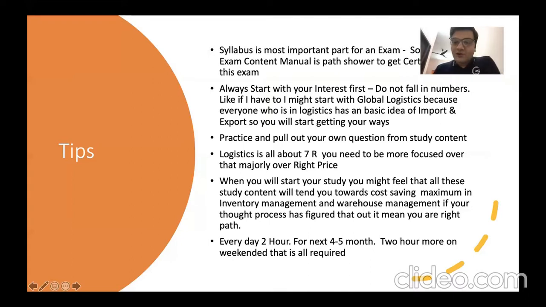Logistics is about all the 7Rs, and the major thing you will find in the whole study material is the right price. This is felt more in inventory logistics and warehouse management, which are majorly focused on and tend you toward the cost saving process. So if your mind is set towards the cost saving process, then you are on the right path.